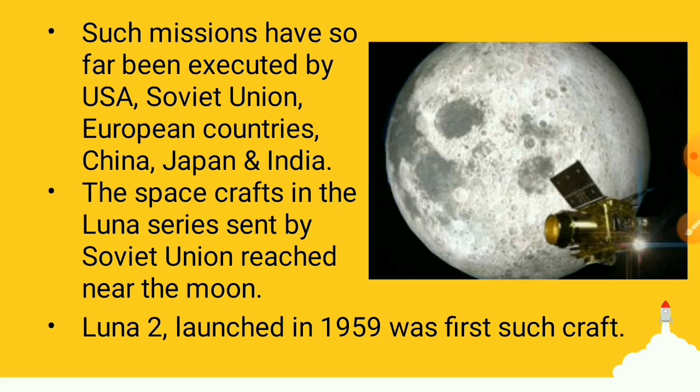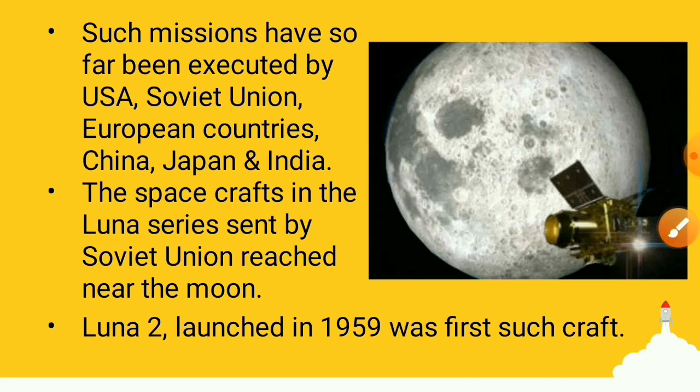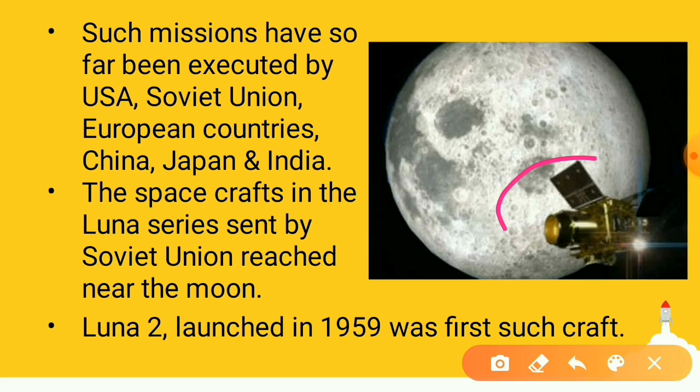The spacecraft in the Luna series sent by the Soviet Union reached near the moon. Luna 2, launched in 1959, was the first such craft. You can see here the picture of the moon and this spacecraft.